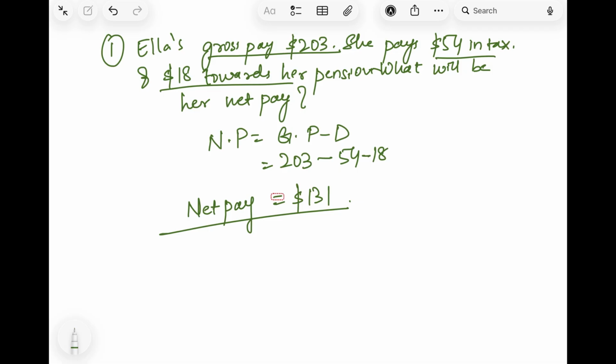So if she is getting any bonus, if at all, then that amount will be added in this net pay. Okay. So I hope this very simple concept of net pay, gross pay and bonus is understood.